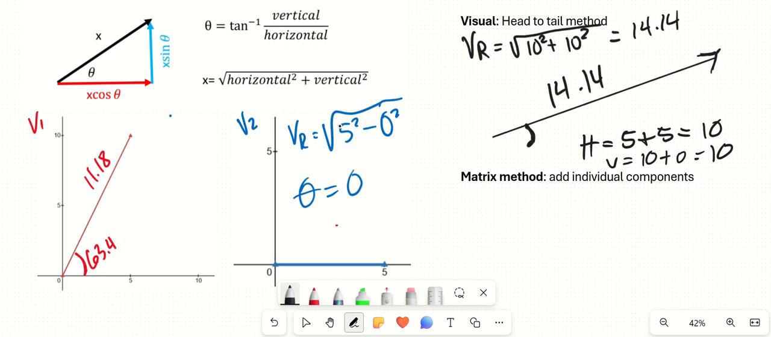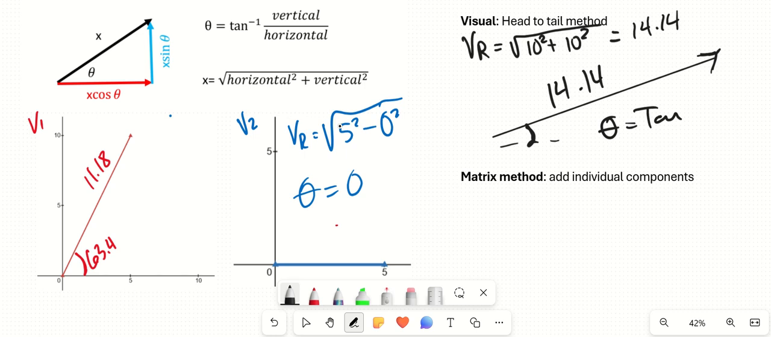Now my angle. How do I find the angle from the horizontal? Well, my angle is the inverse tangent of y over x. So this is going to be 10, which is my y, divided by my x, 10. My vertical divided by my horizontal gives me an angle of 45 degrees. Anytime your vertical and your horizontal are the same exact number, you get 45 degrees.